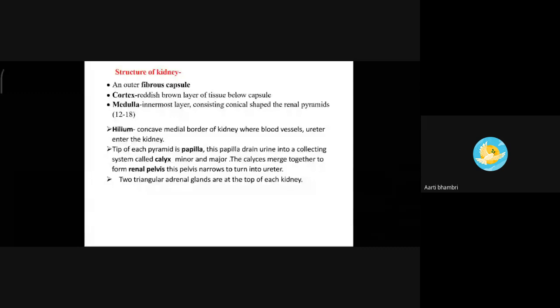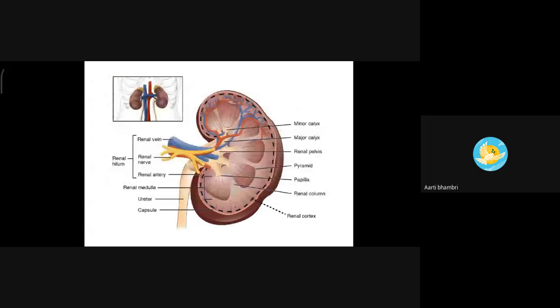The calyces merge together to form the renal pelvis. This renal pelvis narrows to turn into the ureter. Before the extension occurs from the major calyx, in between the major calyx and ureter, the renal pelvis is present.